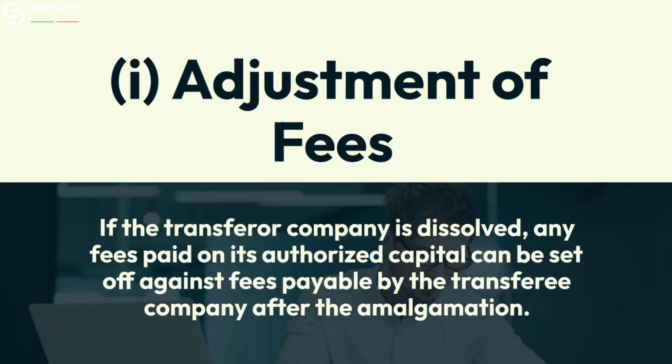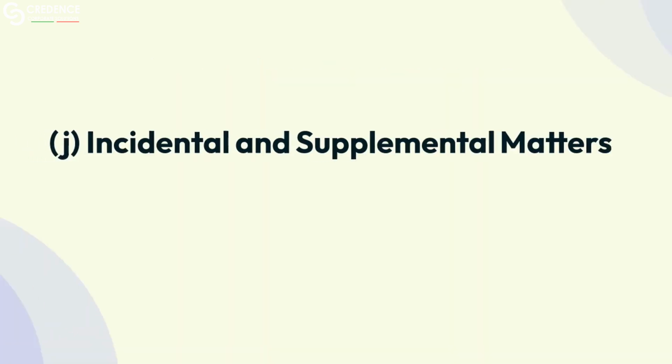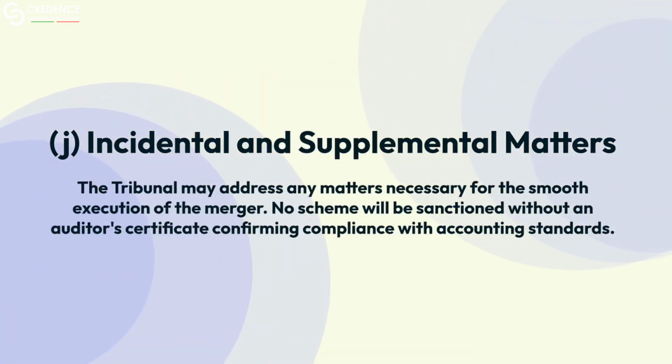I. Adjustment of fees. If the transferor company is dissolved, any fees paid on its authorized capital can be set off against fees payable by the transferee company after the amalgamation. J. Incidental and supplemental matters. The tribunal may address any matters necessary for the smooth execution of the merger. No scheme will be sanctioned without an auditor's certificate confirming compliance with accounting standards.